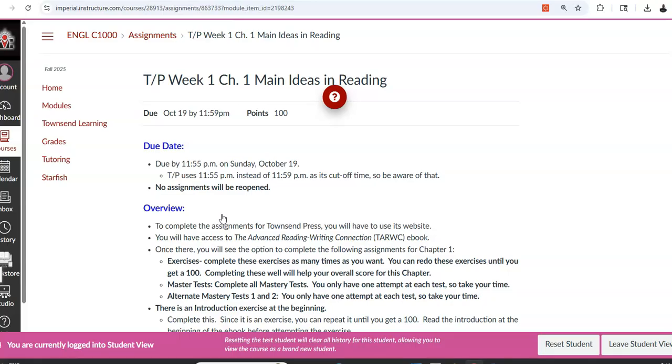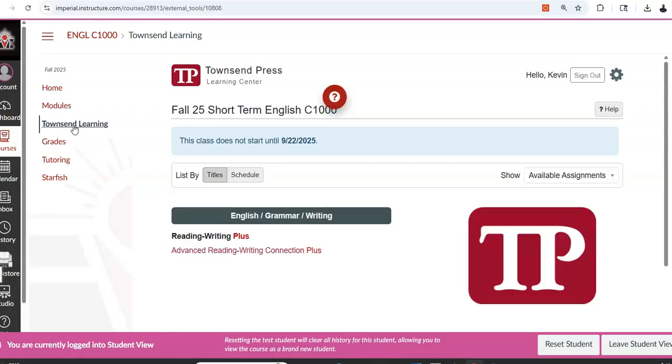So I kind of jumped around here, but if you're going to join Townsend Press, you're going to come over here and click on Townsend Learning. Click. You don't have to do anything else except click on here. And then it'll bring you here. Now it may ask you for your name. You might have to type in the name, but then it'll bring you here. Okay, and there's nothing to log in. There's nothing to do. If you have problems, I'm going to show you in a second what you need to do. There are 4 steps you can take.